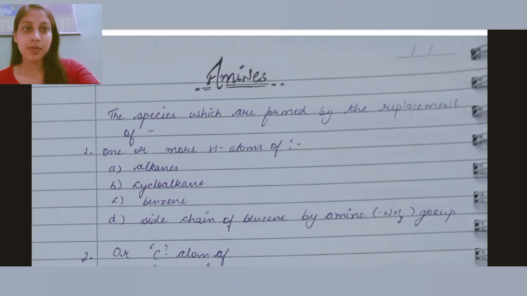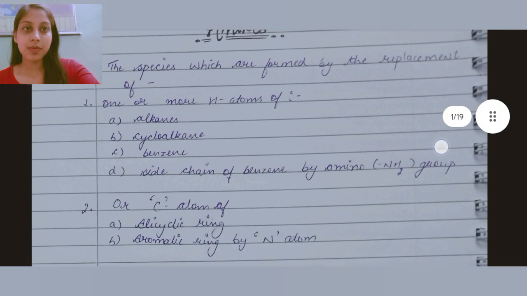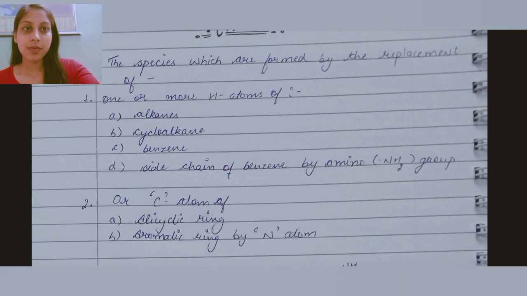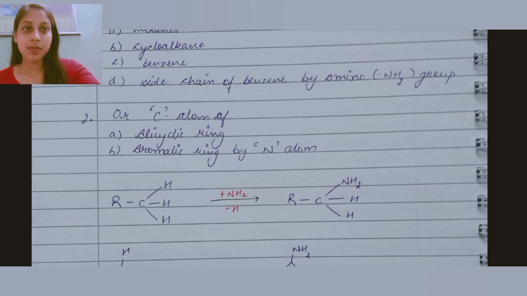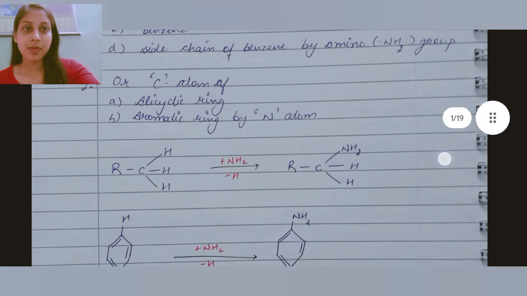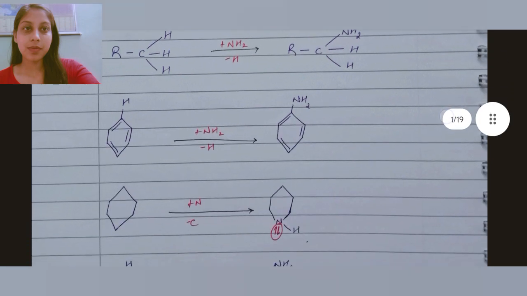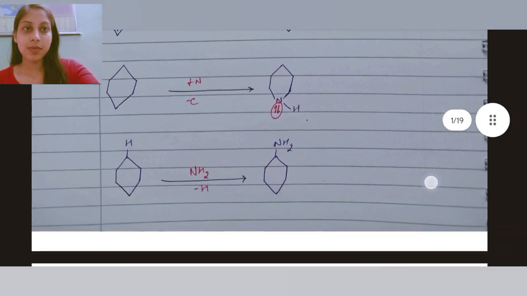Amines are the species formed by the replacement of one or more hydrogen atoms of an alkane, cycloalkane, benzene, or side chain of benzene by an amino NH2 group, on a carbon atom of an acyclic or aromatic ring. R-CH3 plus NH2 minus H gives R-CH2-NH2. There are some other examples.